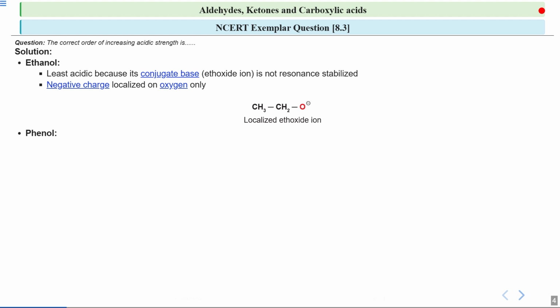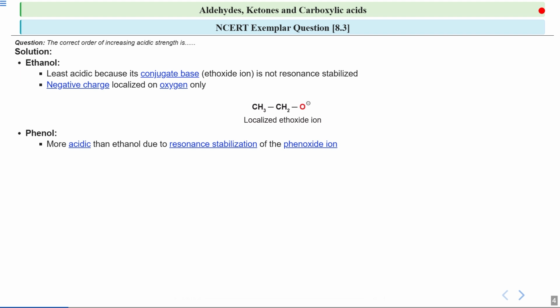Now if I talk about phenol, phenol has an aromatic ring which is attached to the oxygen. Phenol is generally more acidic than ethanol. The reason is that the phenoxide ion, which forms when phenol loses a proton, is stabilized by resonance.